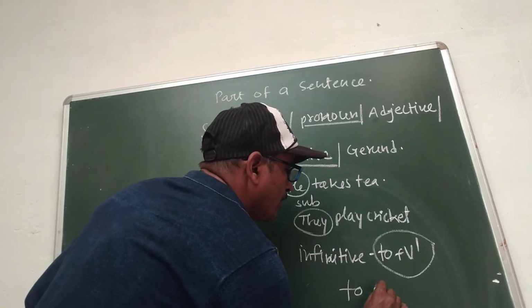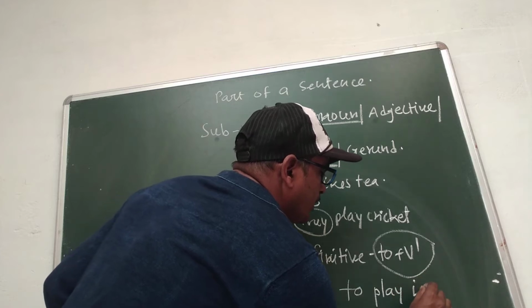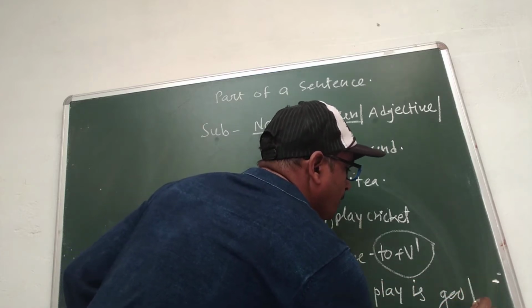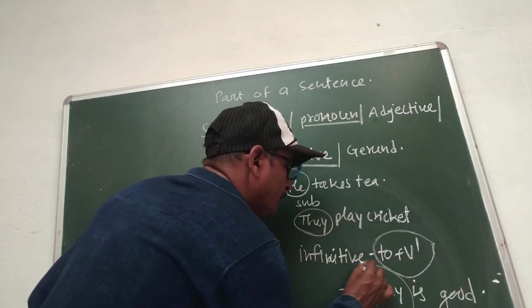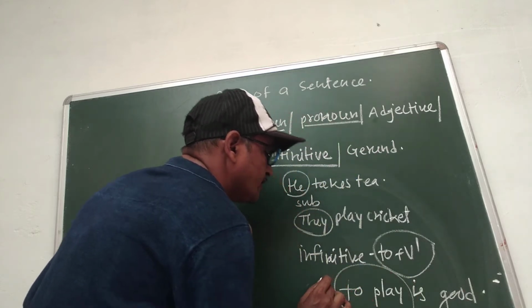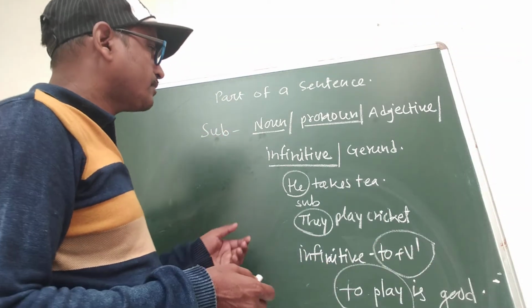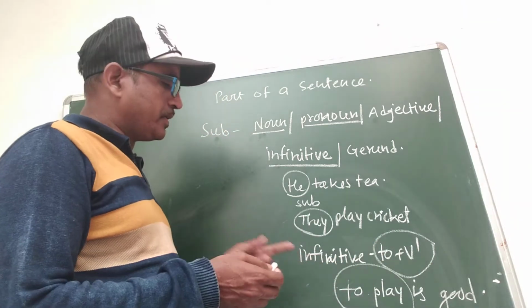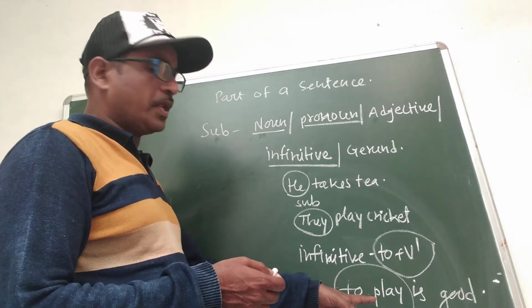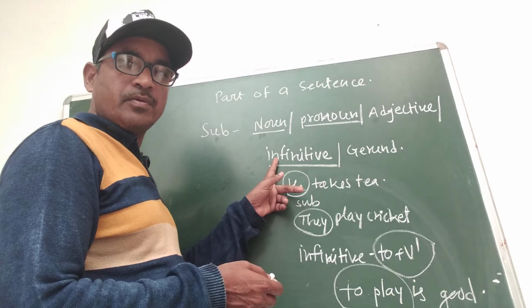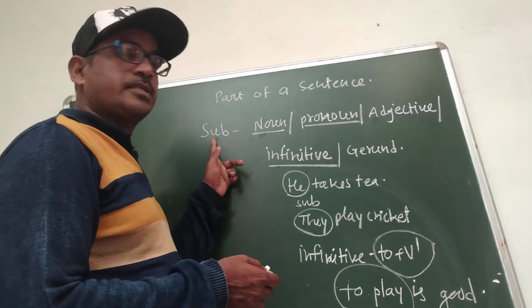To play is good. See here, it is used as a subject. To play is good. Playing gives us many benefits, so here to play is a subject. So infinitive can also be used as subject.